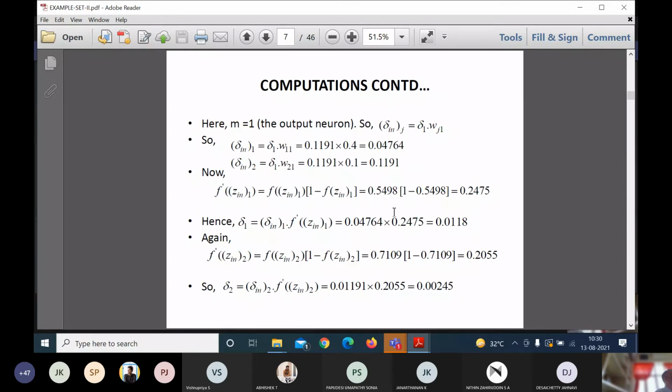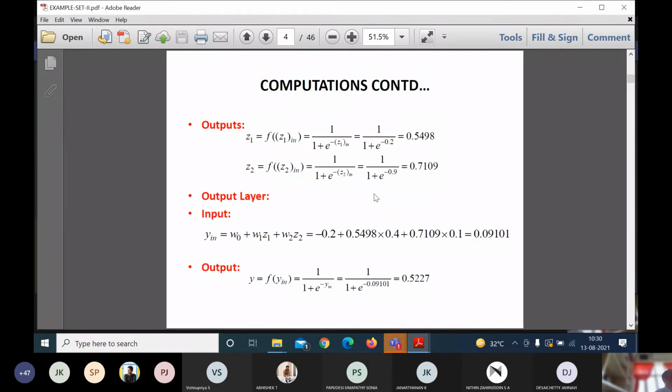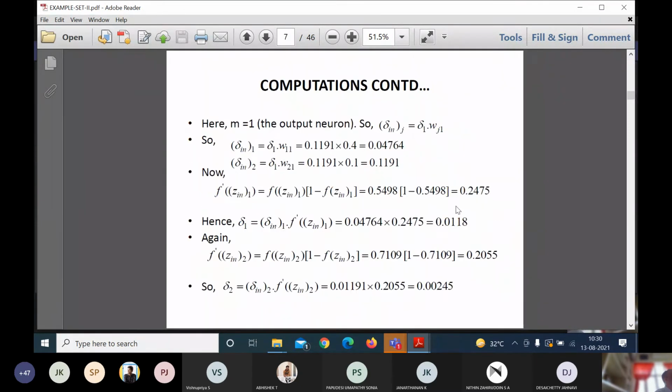So it is 0.5498 into 1 minus 0.5498. What we calculated here is 0.5498, and for the next node it is 0.701. So I get an answer of 0.24.